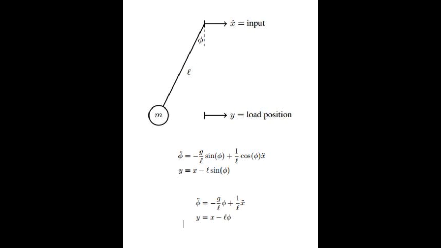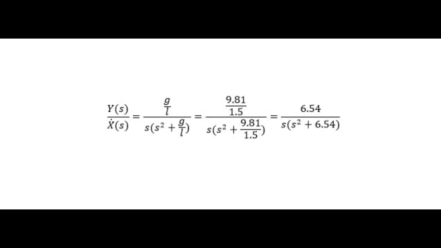Our system is comprised of a mass, the length of the crane, and then the angle that the crane is off of 0 degrees. The input will be a velocity, an x impulse to move the crane. Our transfer function is dependent on gravity and length, because mass cancels out of the equation when it is reduced. This can be seen in the images below. Eventually our transfer function reduces to have 2 poles and no zeros initially.